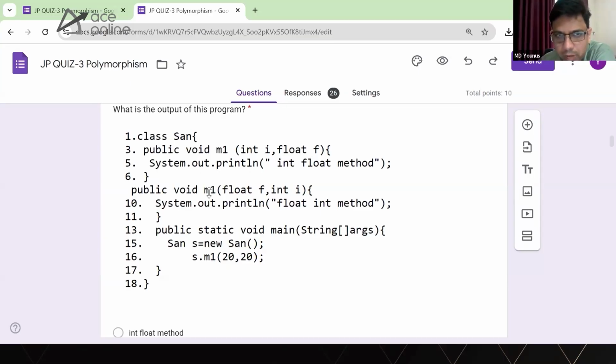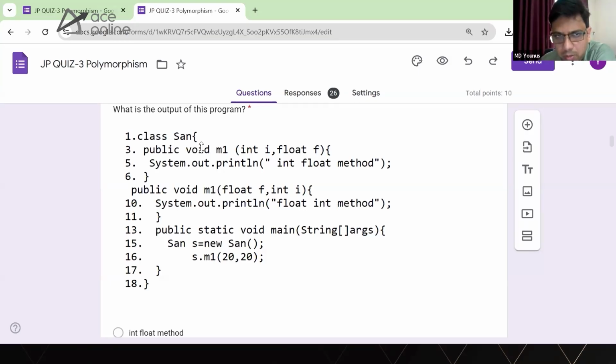Similarly, I'm overloading the M1 method with the same modifier and same return type, which doesn't matter anyway, and the arguments are float f and int i. It prints "float int method called".